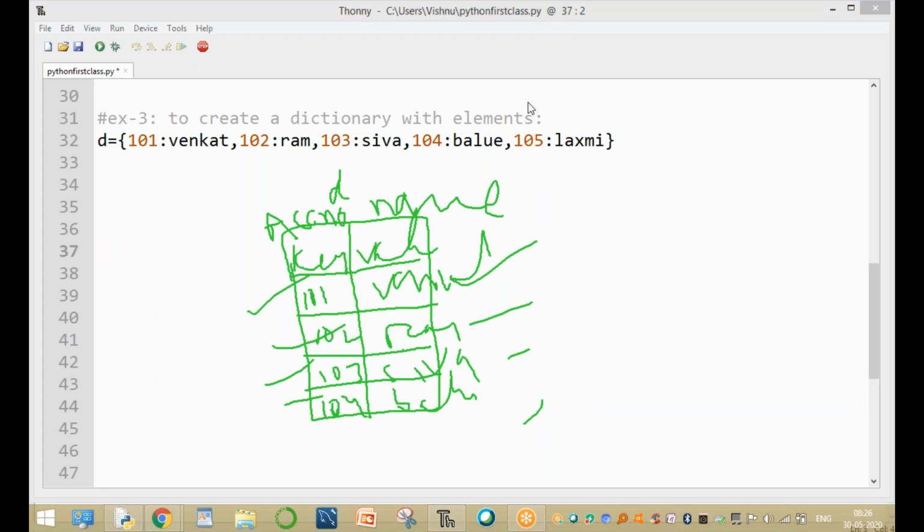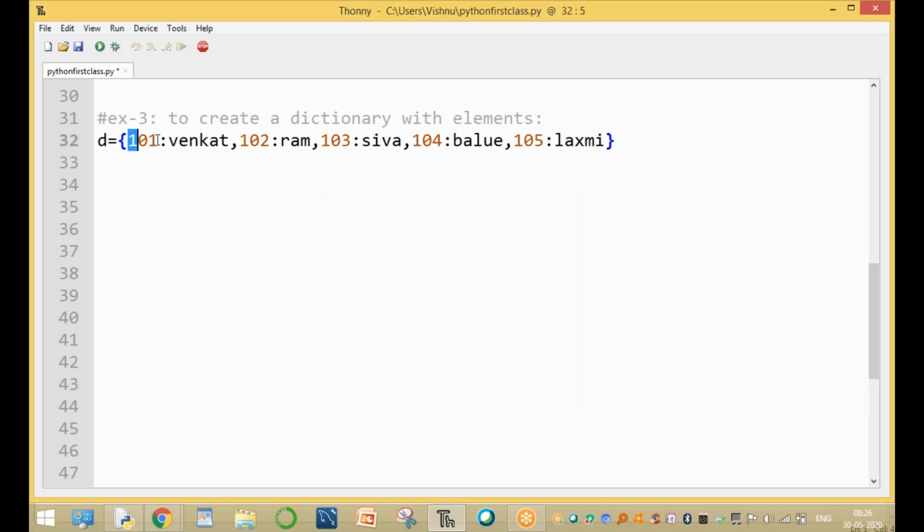How to create a dictionary? Based on the key, define the value. The key and value can be any data type. Both can be integers, both can be floats, or one integer and one string is possible. The key can also be a string, no problem. The value can be a dictionary or an integer. But in our example, the key is an integer and the value is a string, so it is enclosed by single quotes.